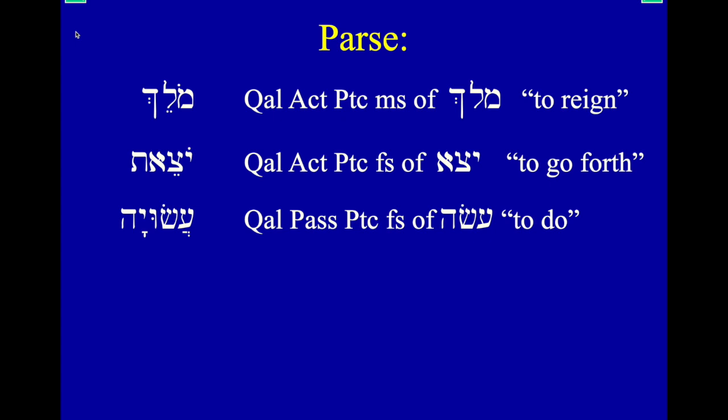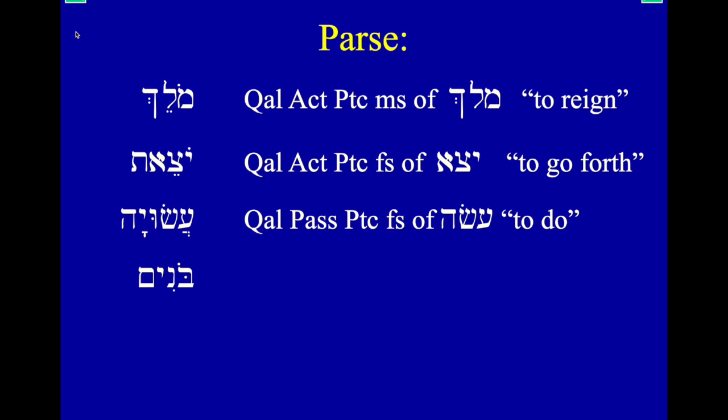But what I do want to show you is that's how you go about trying to solve verbs that you don't even know yet, or forms that you don't even know yet. You're looking for a vowel marker that's going to signify something to you. A holam over your first radical, a shurek, that is a long U stuck into the middle of your verb. Those are signs that are trying to tell you something. And then try to find your root. Try to find three letters. Or if you only have two letters, you've got to come up with another one. But try to imagine what letters this would be. What word would this be?